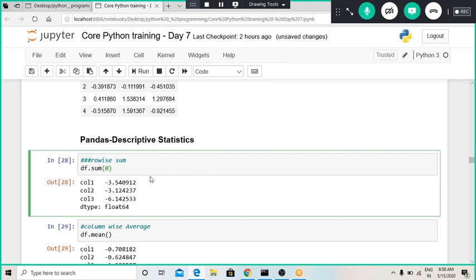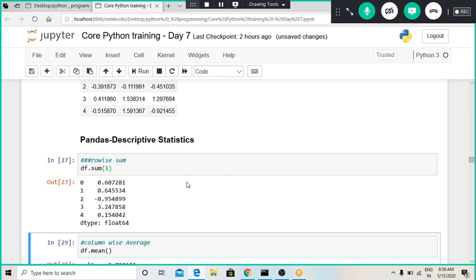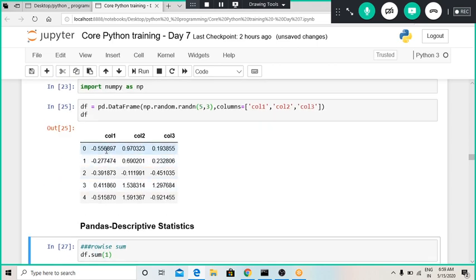Okay, so what does this mean? Whenever I give 0 over there, the sum of each and every row for a particular column will be displayed over here. Now if I change this to 1, it will sum all the columns for the 0th row position. It will provide us the summation of these, then sum of these, and then sum of these.